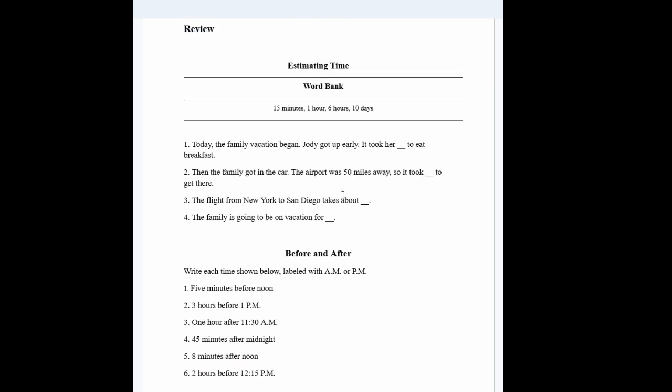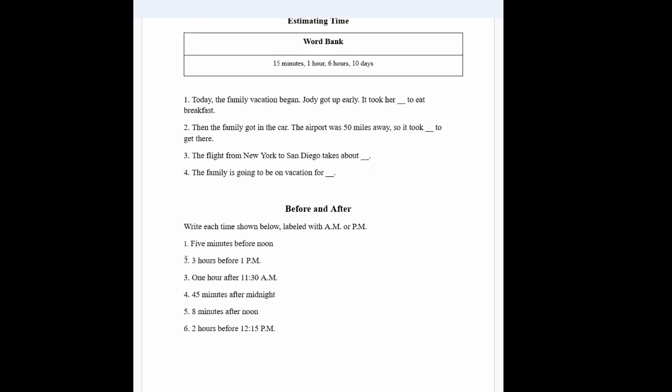Moving down. Okay. This is like review. Today the family vacation began. Jody got up early. It probably only took her 15 minutes to eat. I doubt it took her 10 days. Then the family got in the car. The airport was 50 miles away, so it took an hour to get there. The flight from New York to San Diego takes about 6 hours. The family is going to be on vacation for 10 days. The word bank answers happen to be in order, so that's probably pretty confusing, but it's not a trick question.